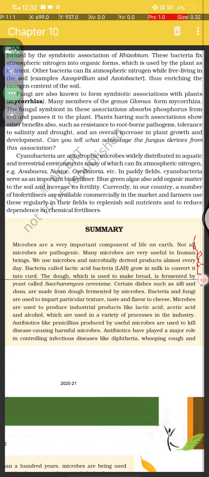The dough used to make bread is fermented by the yeast called Saccharomyces cerevisiae.